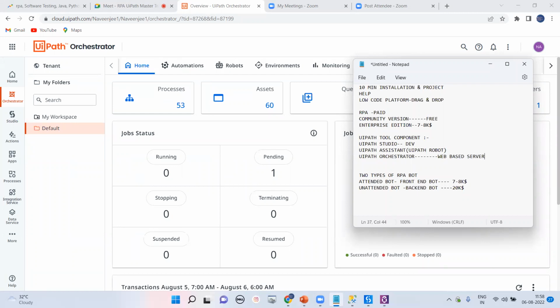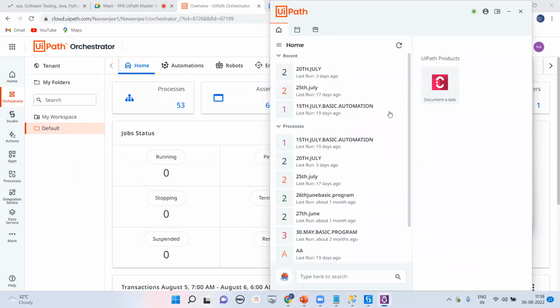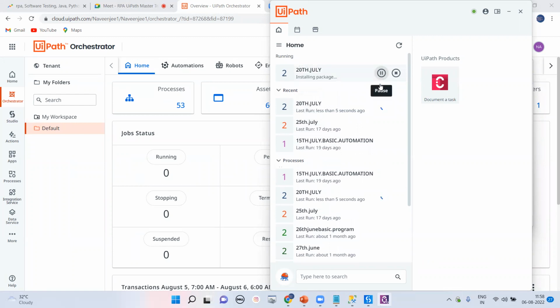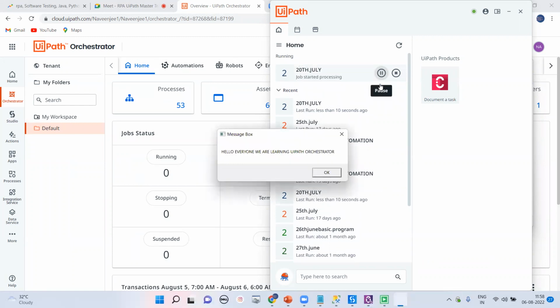Okay, the second part, if you ask me what is UiPath Assistant? What is UiPath Robot? Okay, that is the main robot, guys. If you come to my particular robot, there are n number of bots I've already deployed. And if you're going to run any particular bot, you just go for a simple click, same like the switch in your house. You are going to turn on the switch for light and fan.